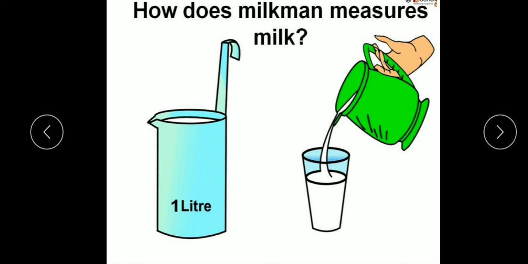Children, how does a milkman measure milk? He uses a 1 liter measuring container to measure the milk. The milkman may also have other measuring containers. So in this way, the milkman measures milk. In the same way, we measure different liquids using containers of fixed quantity. So this is how we measure the capacity of liquids.